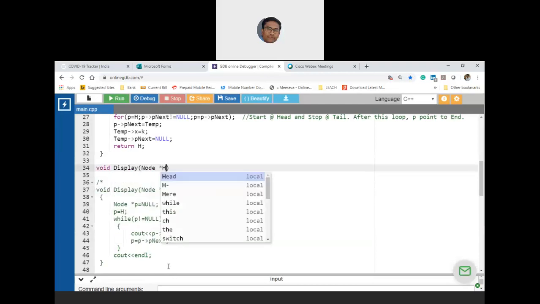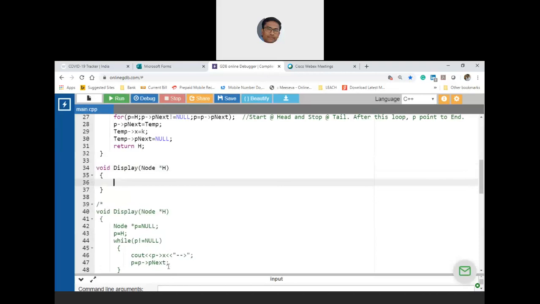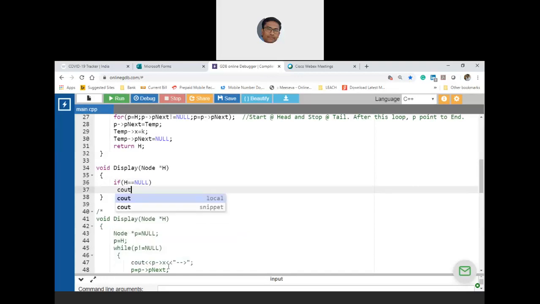Node star h, where h is nothing but an alias of head. You start displaying h->x until your alias itself is null. That is your base condition. If h is equal to null, there is nothing to be displayed, so you cout probably endl. Probably you display the last symbol as X and then endl.